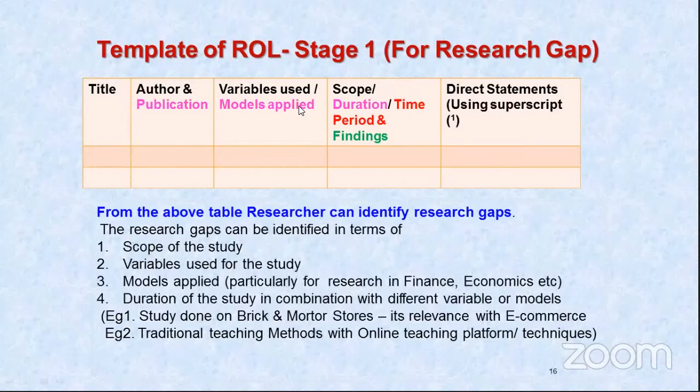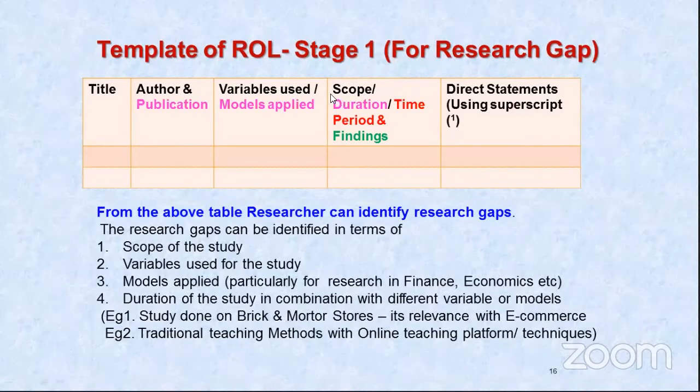Now, what I am discussing is the actual review of literature, the stage one review of literature which is to be done. This will form the base of formulating the objective, hypothesis, and research gap, without which your entire research purpose is a futile exercise. If these three are missing, then there is no research. It is just an article which you have written, giving your own opinion about some particular area or some particular issue.